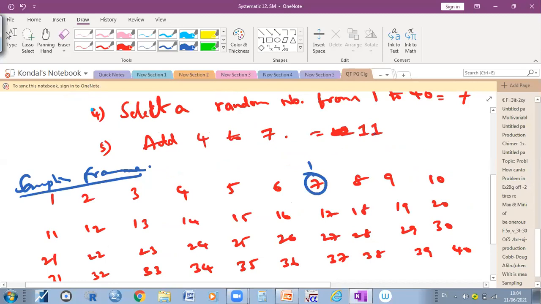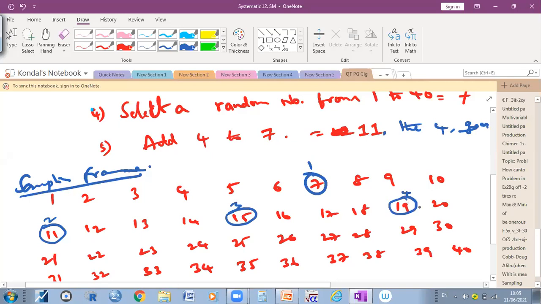How much is the amount? 11, sir. 11. Then add 4 to 11. So it goes on like that, right? So for example, 11 plus 4, how much? 15. 15 plus 4.